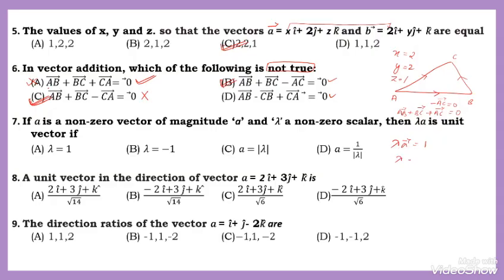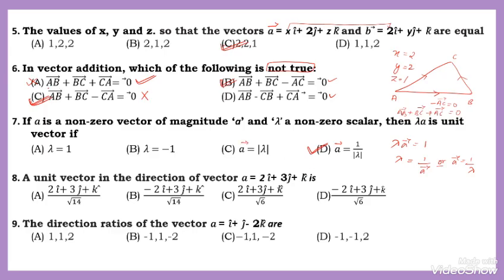So I will take lambda here. Then taking A on this side, it becomes 1 by the magnitude of A. Or else I can write this as the magnitude of A is equal to 1 by lambda. According to this, the option number D is correct.